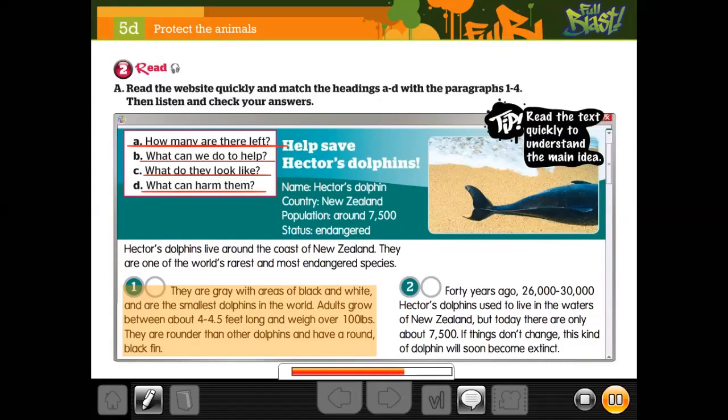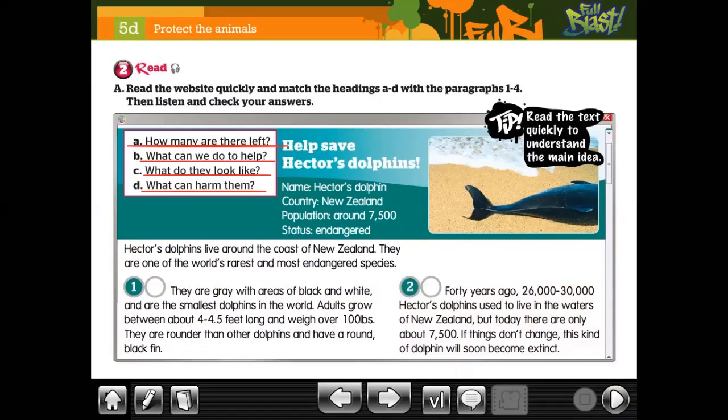They are rounder than other dolphins and have a round black fin. How many are there left? 40 years ago, 26,000 to 30,000 Hector's dolphins used to live in the waters of New Zealand, but today there are only about 7,500. If things don't change, this kind of dolphin will soon become extinct.